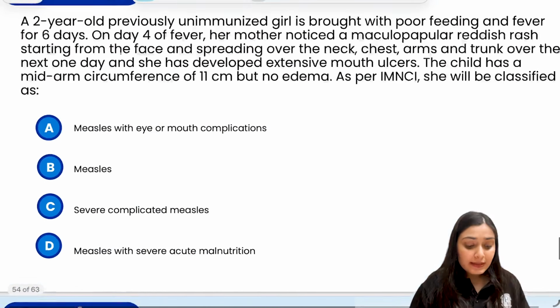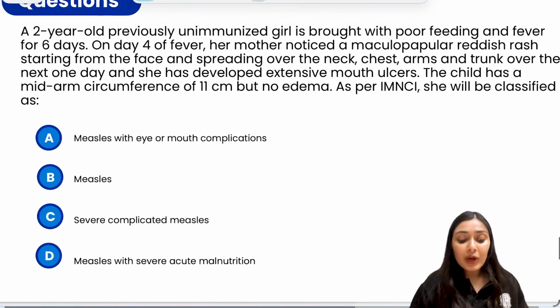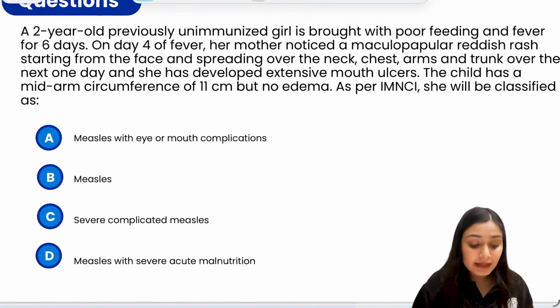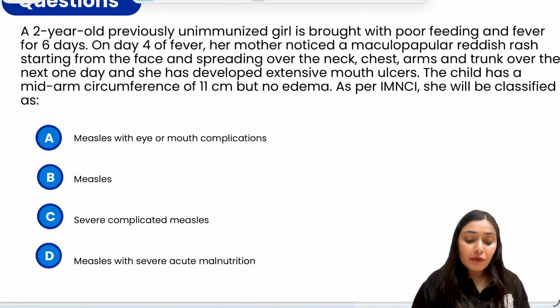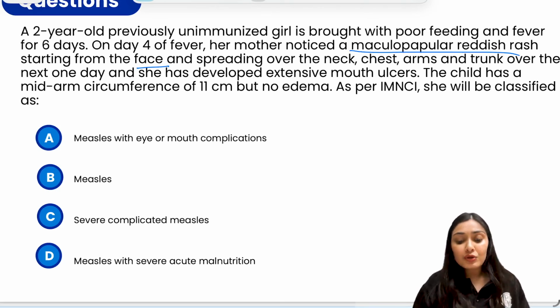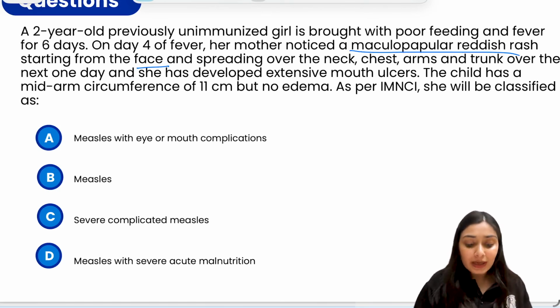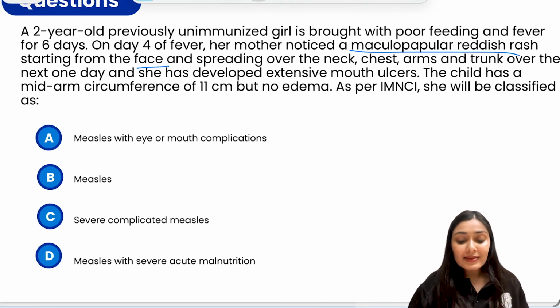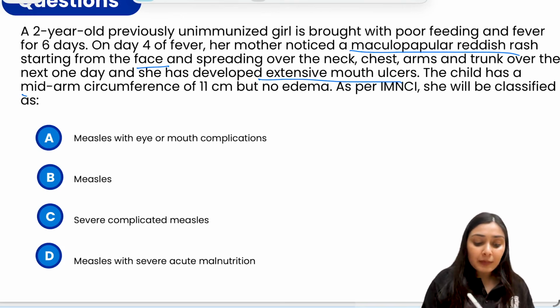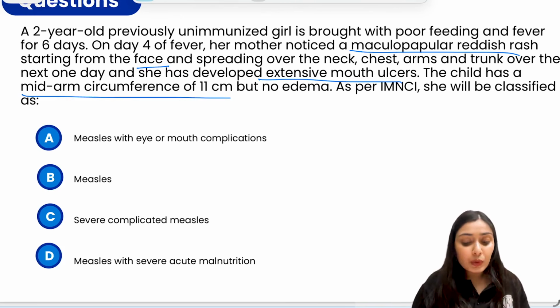Moving to the next question, we have a 2-year-old child who is previously unimmunized, is brought with poor feeding and fever for 6 days. On day 4 of fever, her mother noticed that there is a maculopapular reddish rash that started from the face, spreading over the neck, chest, arms, and trunk over the next one day. And she has developed extensive mouth ulcers also. This child has a mid-upper arm circumference of 11 centimeters but no edema.